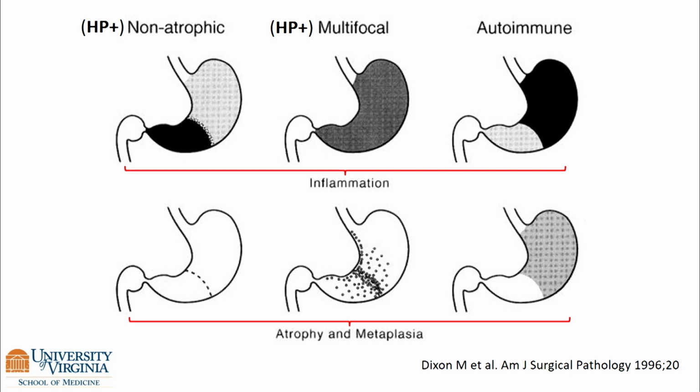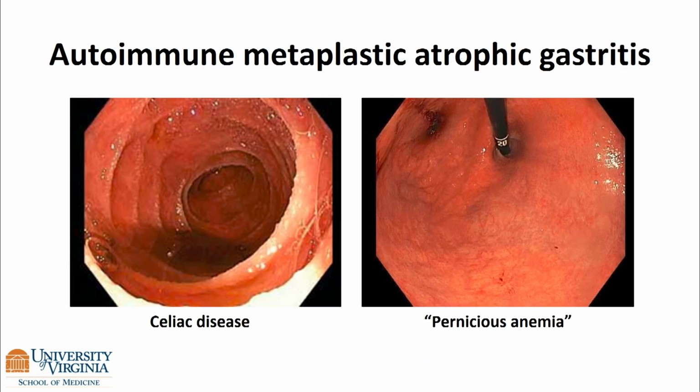In contradistinction, in patients with autoimmune gastritis, you see a corpus predominant inflammation and intestinal metaplasia. This is an example of a patient who clearly has celiac disease from scalloping, but also when you do the careful endoscopic exam of the stomach, there's effacement of the proximal stomach. This is a patient with autoimmune metaplastic atrophic gastritis and pernicious anemia.